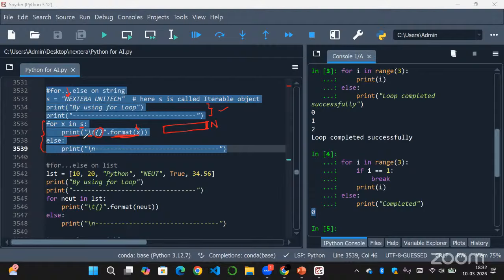And then it will loop again and go to the next character, E. By default, print has the end parameter as a new line, right?